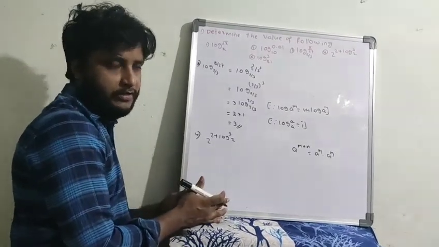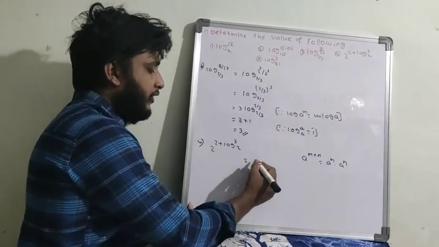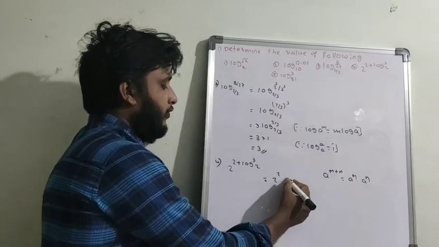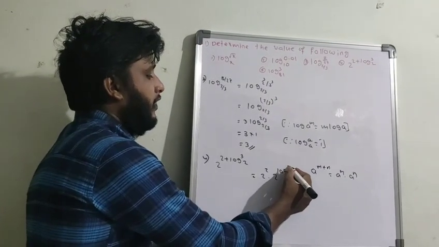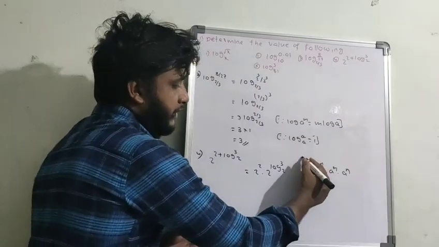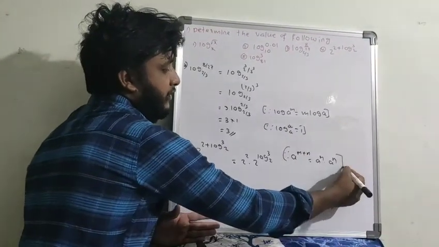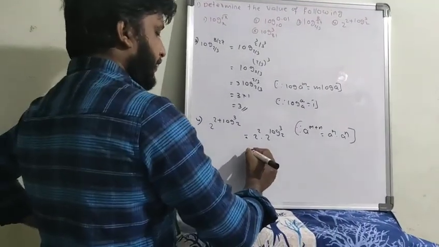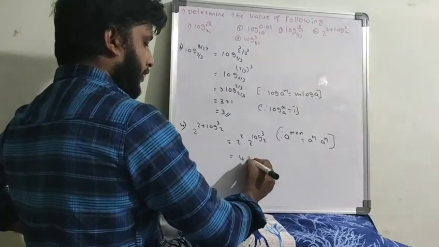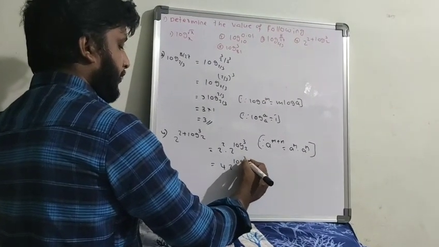I can apply that property. For that purpose I am doing, by using 2 square into 2 to the power of log 3 base 2, by using this formula. So 2 square value is 4 and 2 to the power of log 3 base 2.